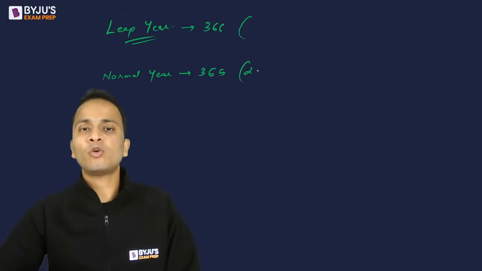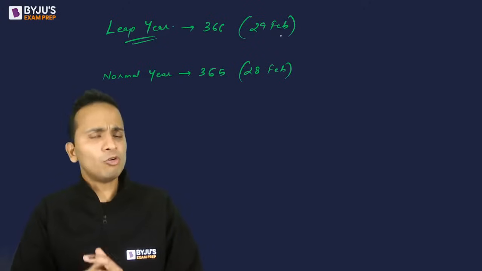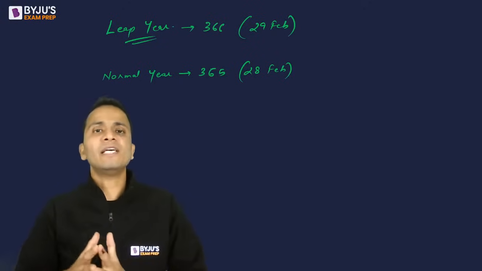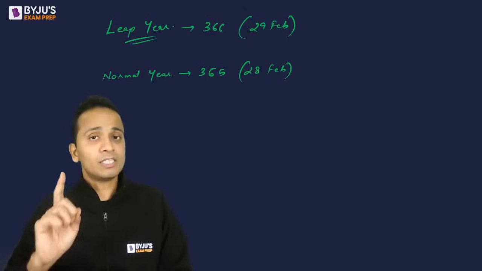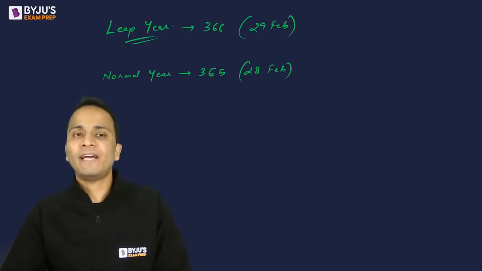So generally there are 28 days in February. All right. In a leap year, there are 29 days in February. All right. Now, how to basically find out whether a given year is a leap year or not? This is very important. ठीक है? कोई भी एक given year है, वो leap year है या फिर नहीं, ये कैसे find out करना है?